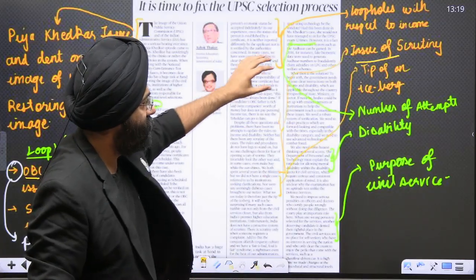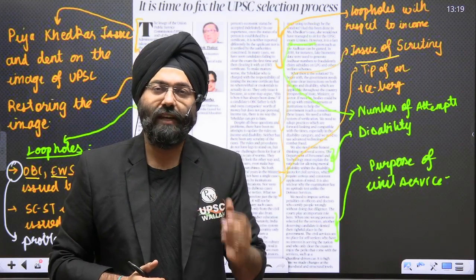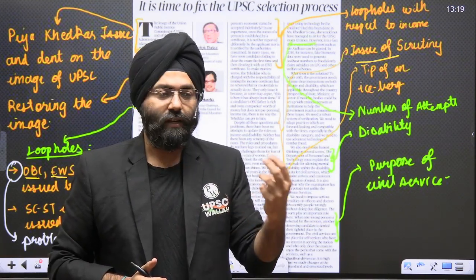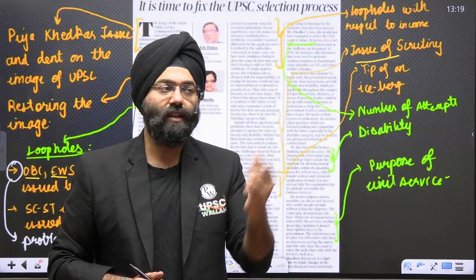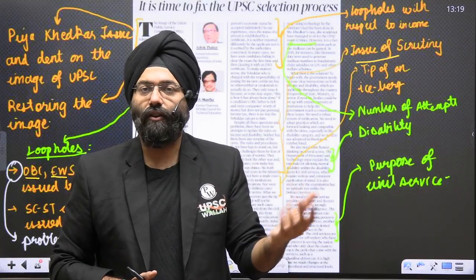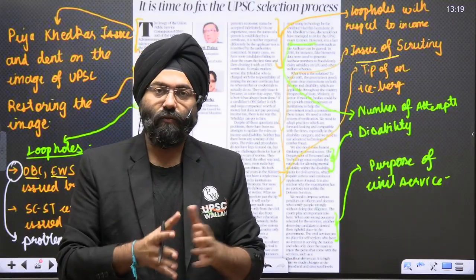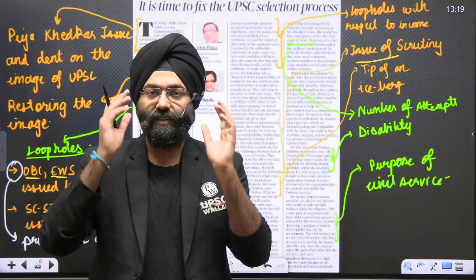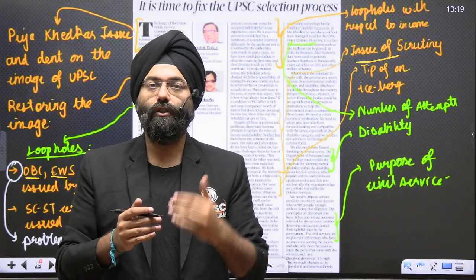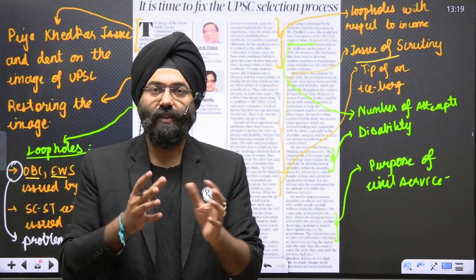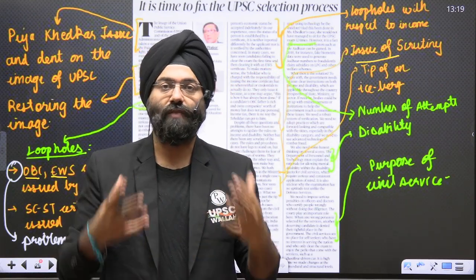Next is the number of attempts. In the Pooja Khedkar case also, the attempts were 12. She had changed her name and her father's name, and the photo cannot be changed to a great extent. When we talk about artificial intelligence, how is it that the photos are not being scanned or checked properly? AI software is now good enough. Even if you change your hairstyle or put on glasses, it can still trace whether the photo is yours or not. So that should also be used here in order to check them. If certain similarities in names come up, they can be cross-checked. Why were they not checked? That is also mentioned in this particular article.